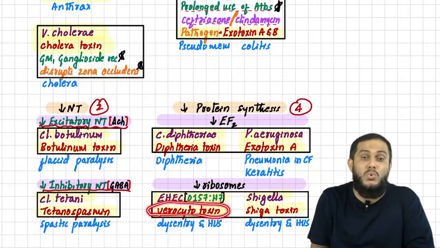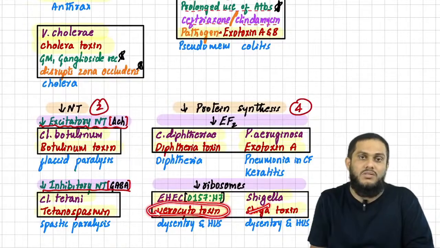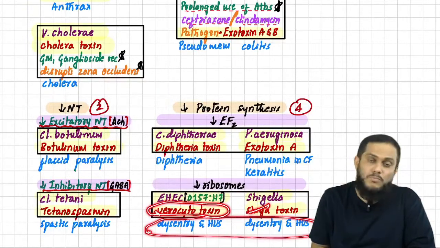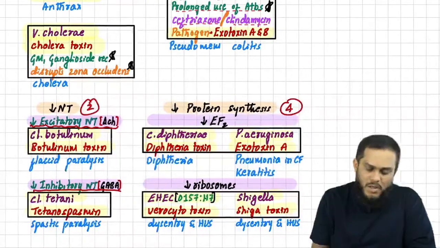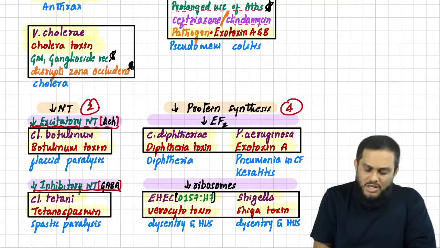Verocytotoxin is also known as Shiga-like toxin because it is like Shiga toxin. Because both of them act by inhibiting ribosomes, both of them cause dysentery, and both of them cause hemolytic uremic syndrome, that's why verocytotoxin is also known as Shiga-like toxin. So easy to remember: Shiga-like toxin and Shiga toxin inhibit ribosomes.